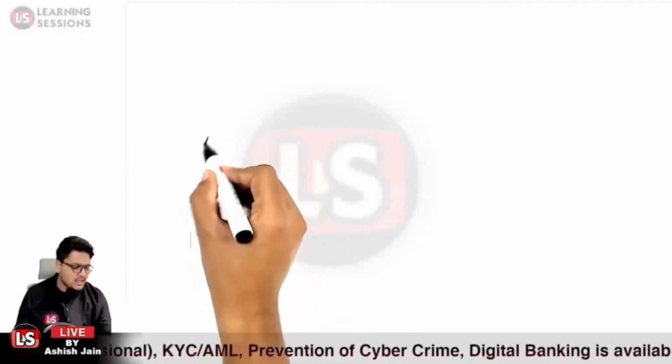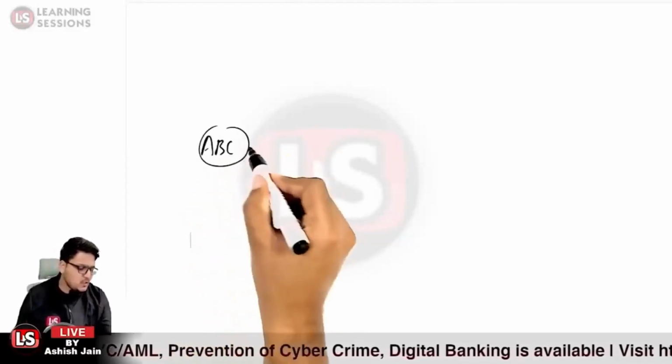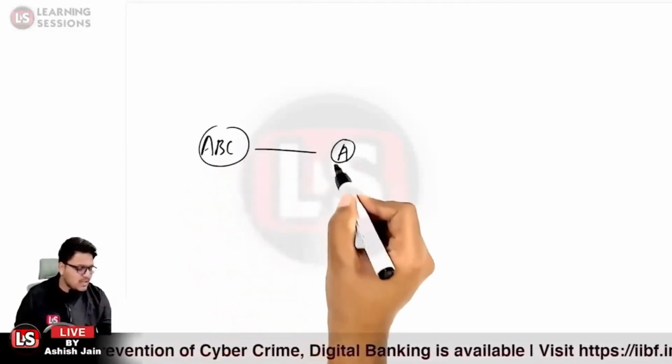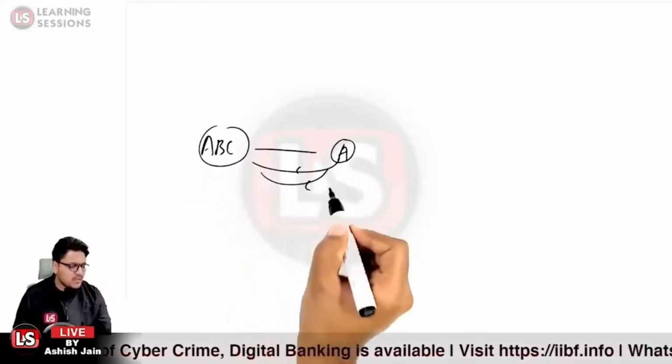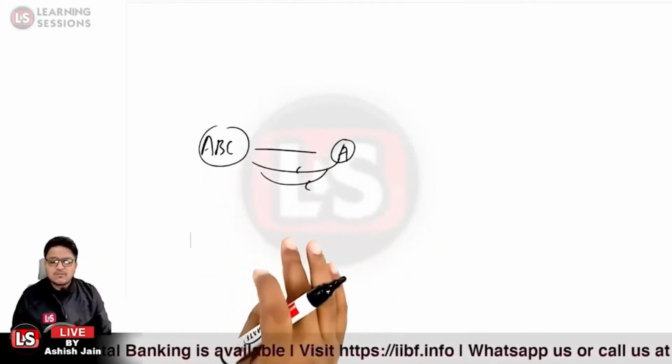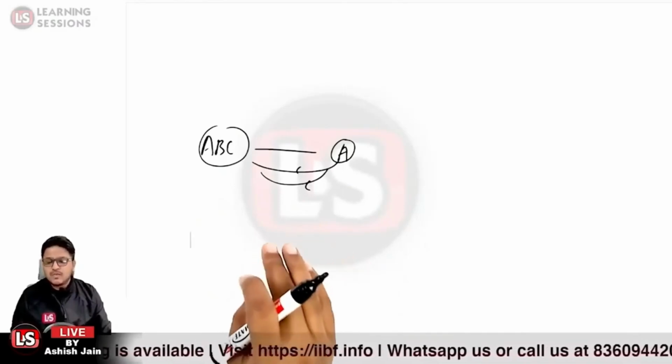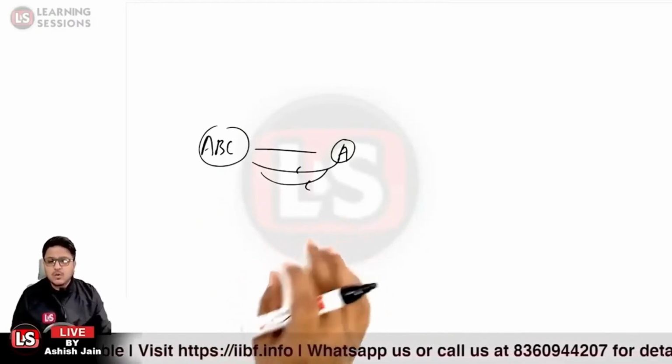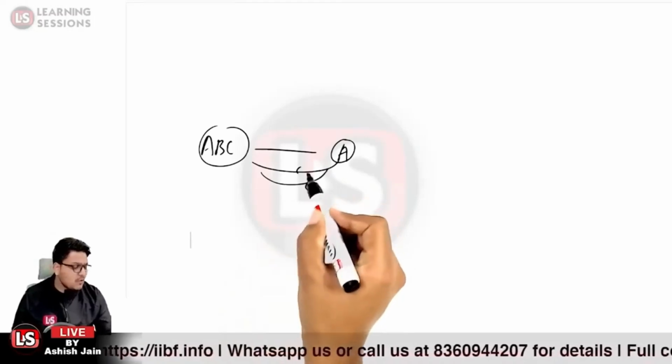Let us take the case that bank ABC has lent the money to person A, and person A is repaying the installments in time. In that particular case, we will say it is a standard loan. Okay. But what if he just defaulted in the account?